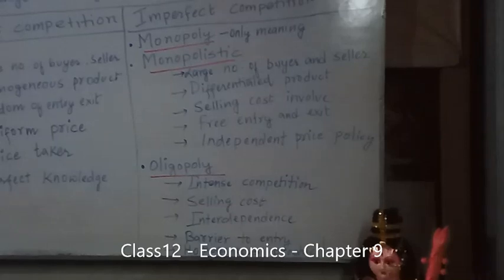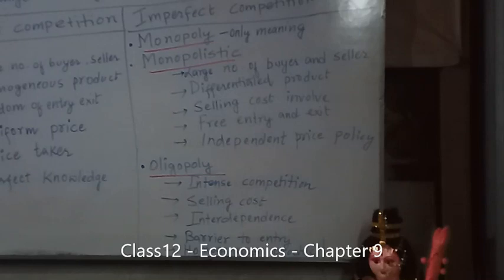Number 4, free entry and exit of firms. Monopolistic competition, like perfect competition, is characterized by freedom of entry and exit from the market. There is no restriction on the entry of new firms. There is freedom of entry in the sense that new firms are free to produce close substitutes to the product produced by others, but with a different brand name. They cannot use the same name. So this is free entry and exit.